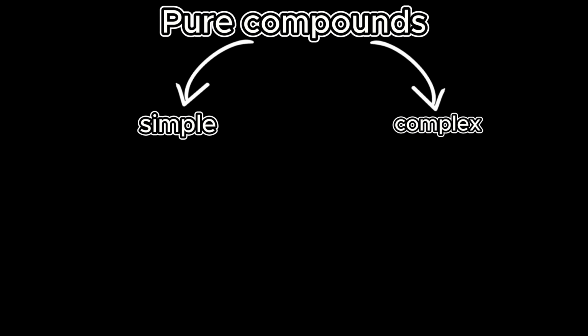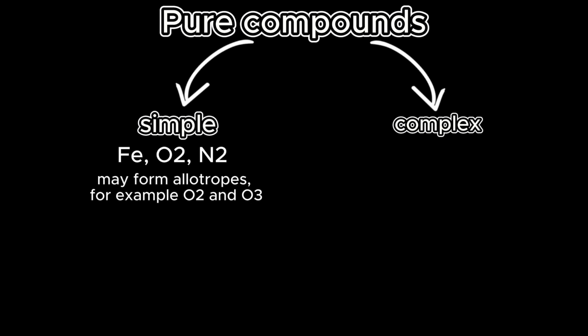Pure substances are divided by their composition into simple and complex substances. Simple substances are formed by atoms of only one element. For example, iron, oxygen, nitrogen. Some chemical elements can form more than one simple substance. This phenomenon is called allotropy, and simple substances formed by one chemical element are called allotropes. For example, oxygen and ozone, carbon, diamond, graphite, etc.